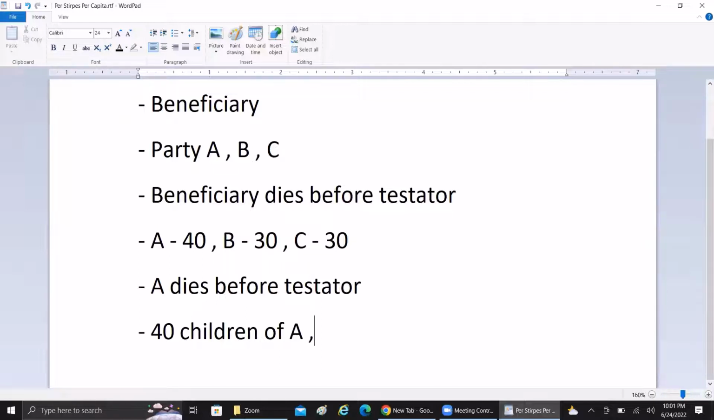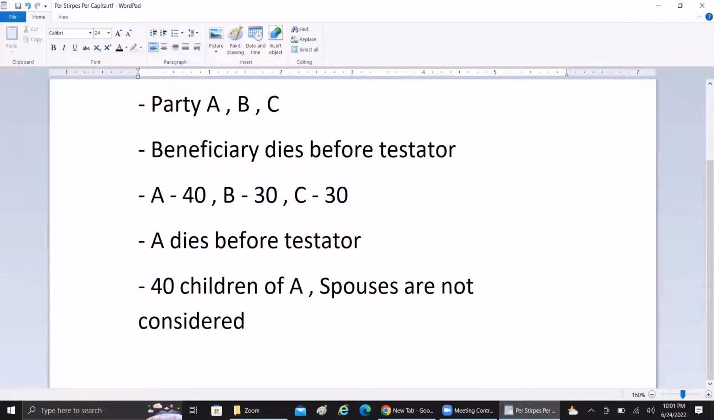But in this arrangement, spouses are not considered anywhere. It's only related to the children. So it is like branch by branch. If the beneficiary dies before the testator, that portion of the will goes to however many children they have. This concept, where a beneficiary dies before the testator and the asset is given to his or her children, is called per stirpes.